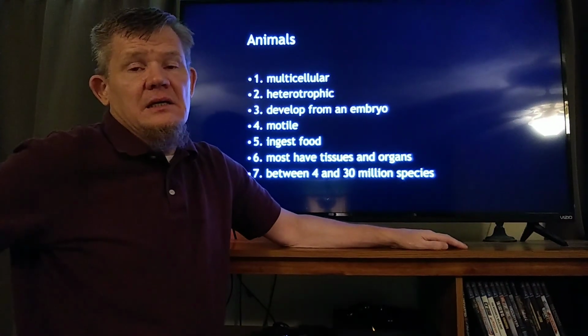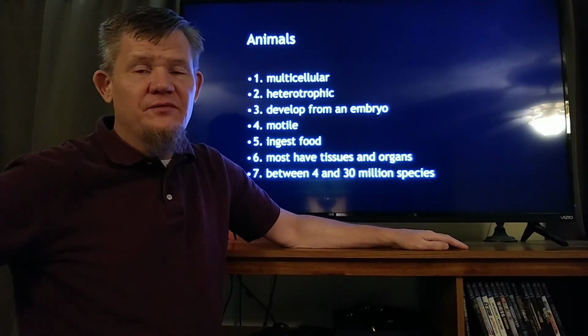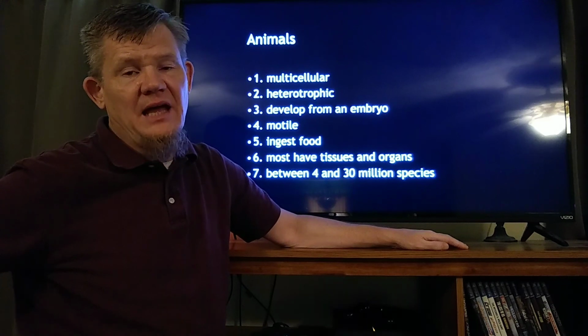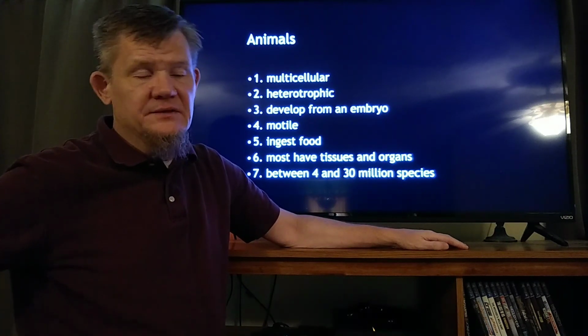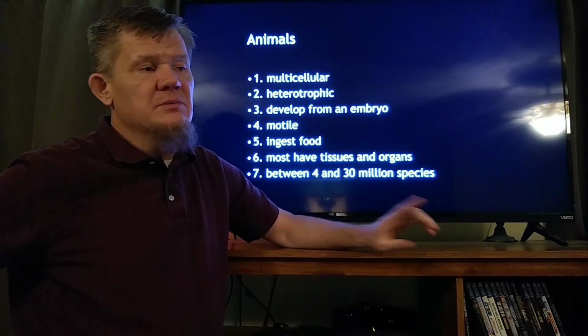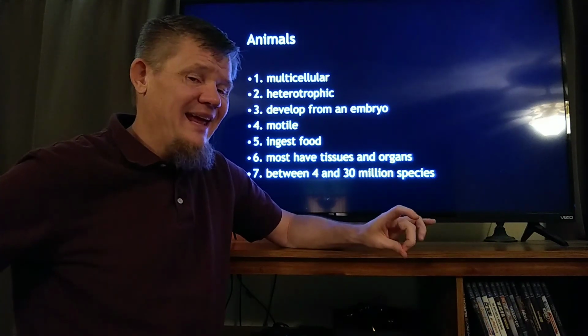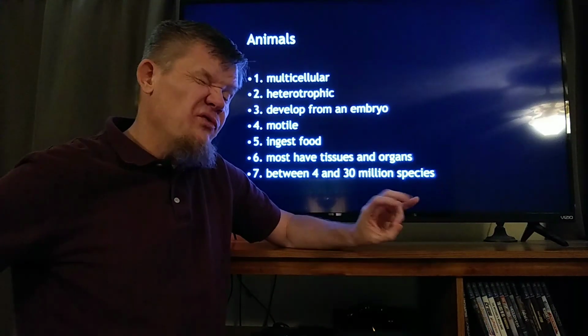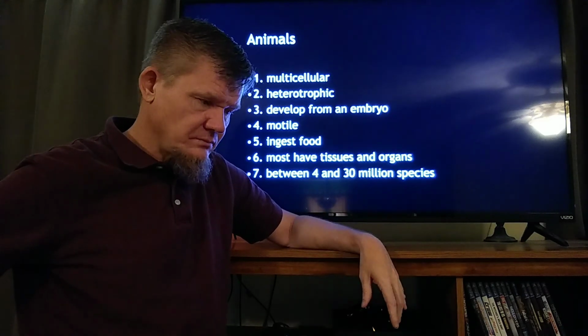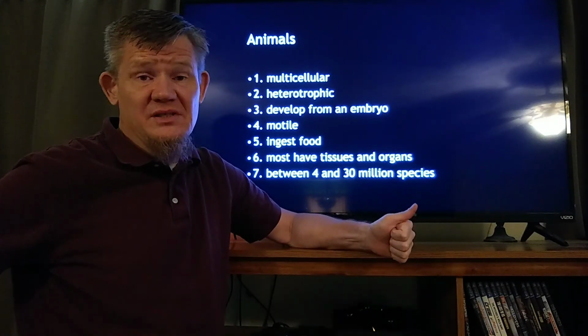So, what structures, what features, what characteristics do you have to be considered an animal? And the first is you have to be multicellular. To be an animal or a plant, you have to be multicellular. Most fungi are multicellular. But again, you have to be multicellular to be an animal.